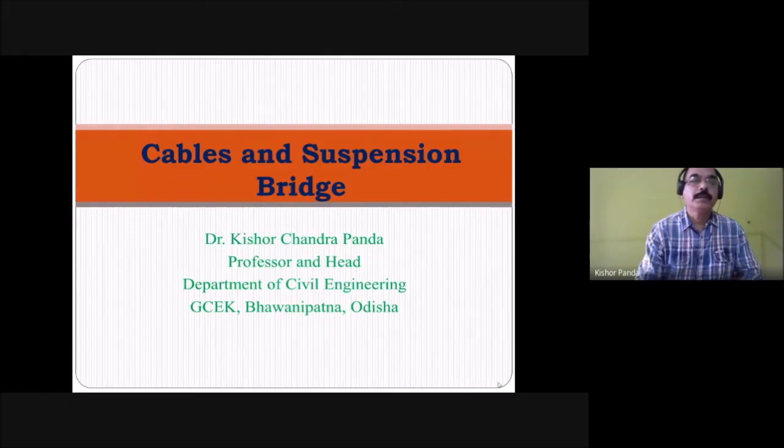Today I am going to present what is a cable and suspension bridge, and the equilibrium of a cable subjected to concentrated loads and uniformly distributed load. Also, we'll discuss the different types of support on which the cable rests and how to determine the forces on anchor cables and towers.